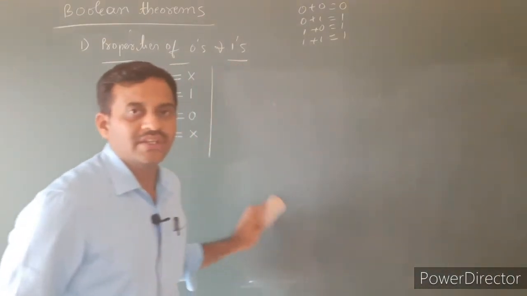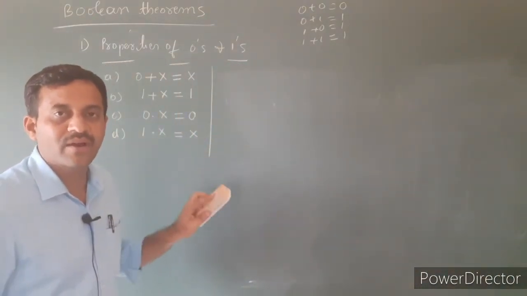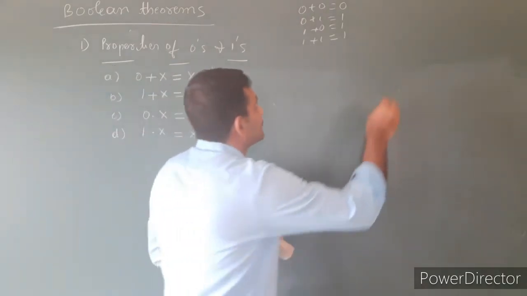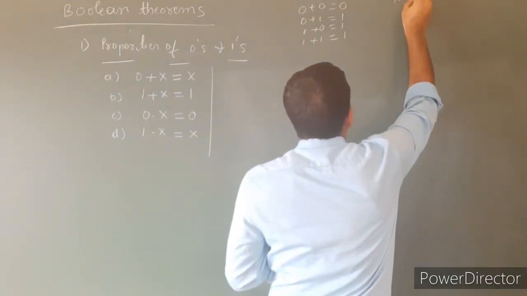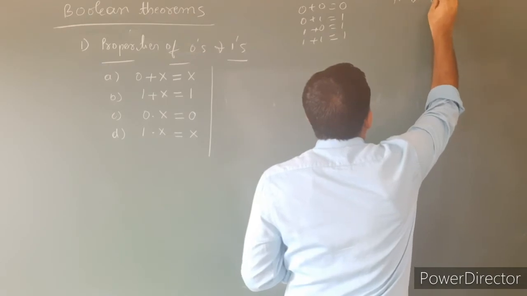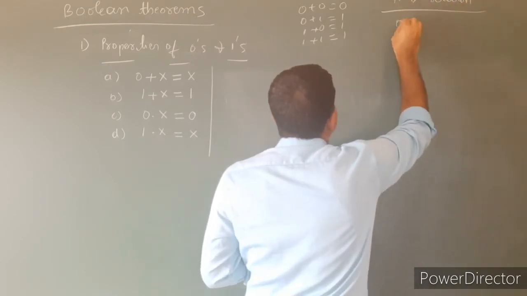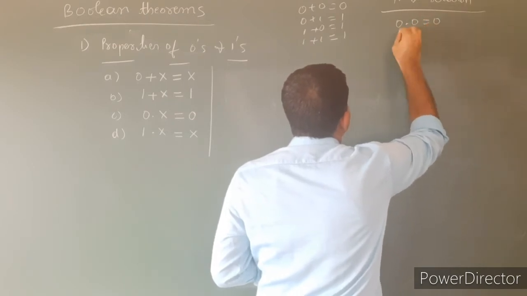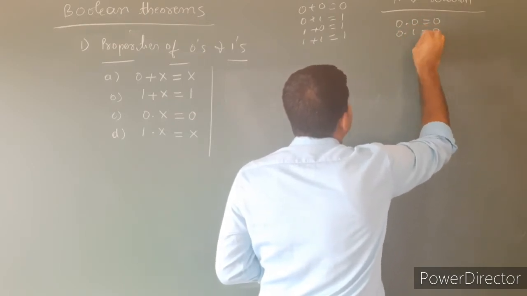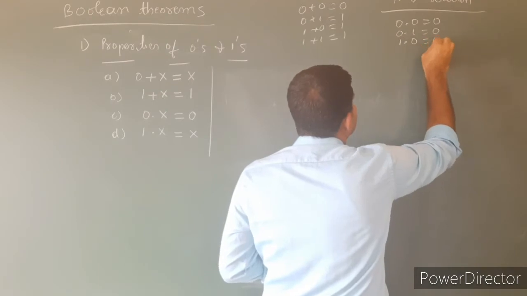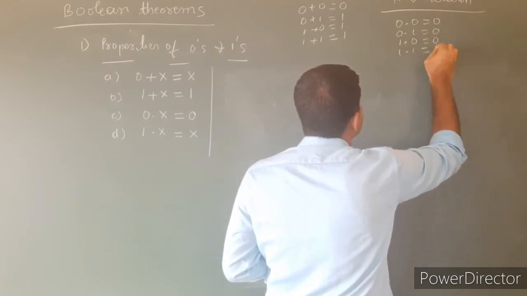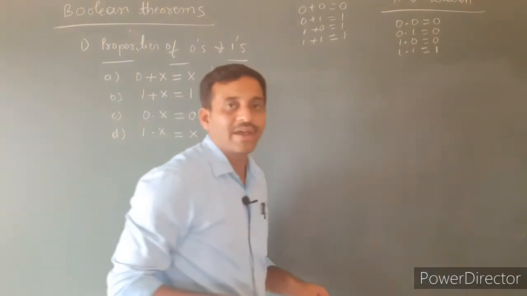Before going to prove the third one, we have to know the AND relation. What is the AND relation? In an AND relation, 0 into 0 is equal to 0, 0 into 1 is equal to 0, 1 into 0 is equal to 0, 1 into 1 is equal to 1. This is the AND relation.